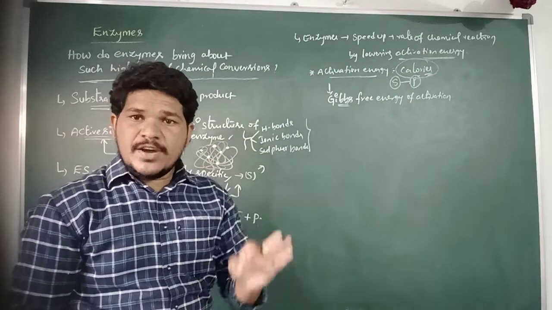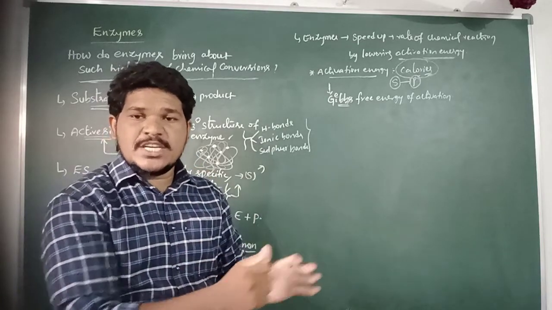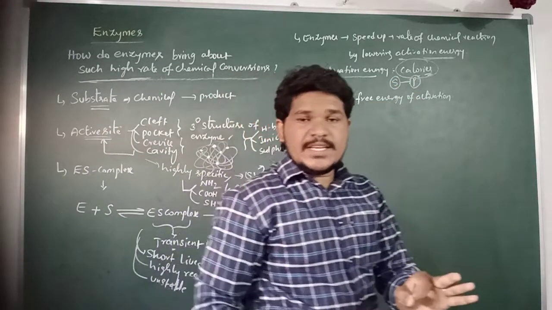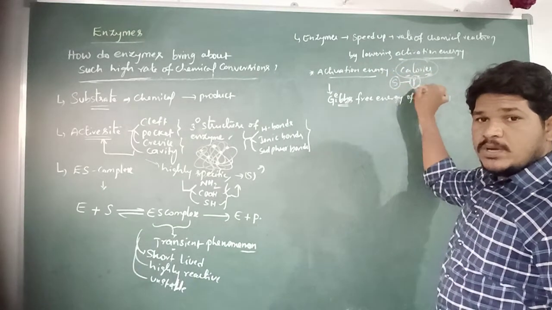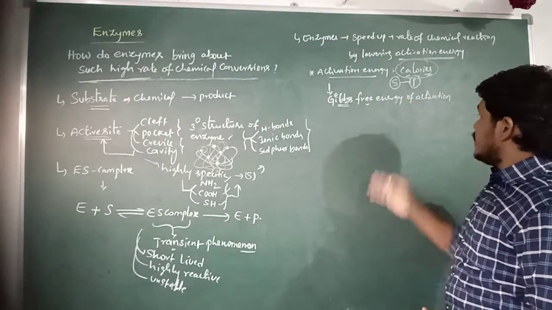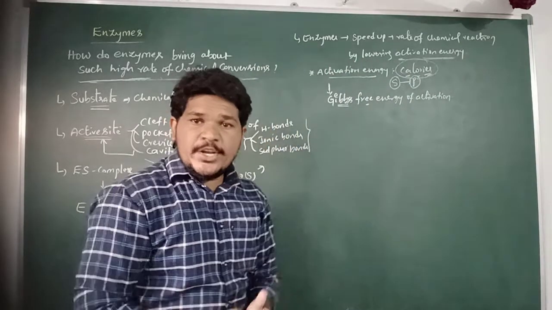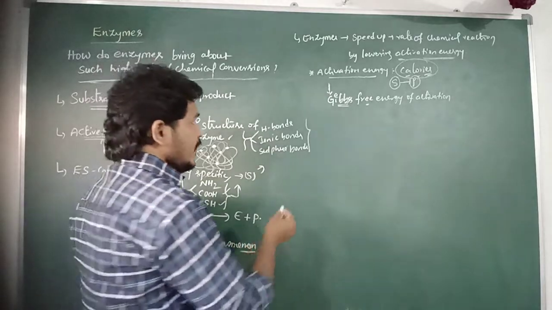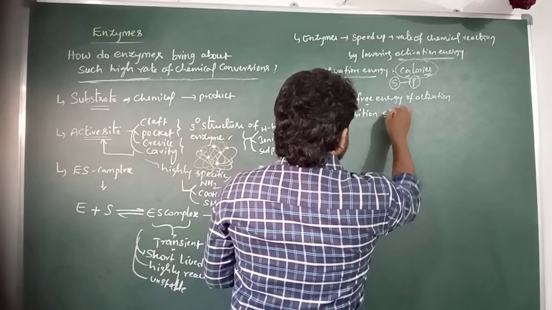So in which form is the activation energy required by the substrate molecule? That means in calories. So the activation energy which is required in calories for the conversion of substrate into the product is also known as the Gibbs free energy of activation. The substrate molecules are converted into the product at a specific transition state.